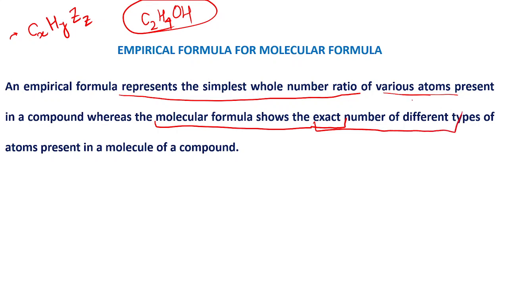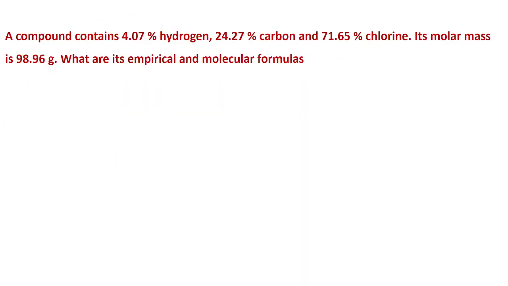So now how to calculate the molecular formula from the empirical formula? Let's do one question here. What is given? A compound contains 4.07% of hydrogen, 24.27% of carbon, and 71.65% of chlorine. The molar mass is given as 98.96 gram. We have to calculate what is the empirical formula and what is the molecular formula.